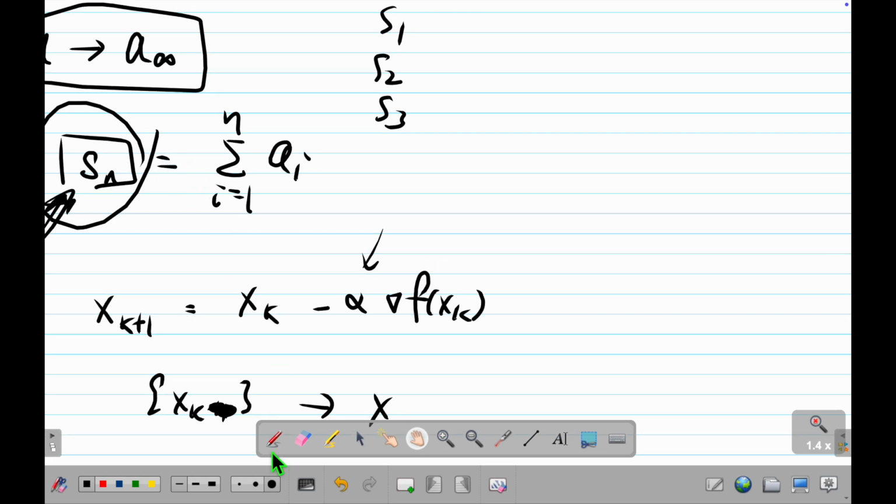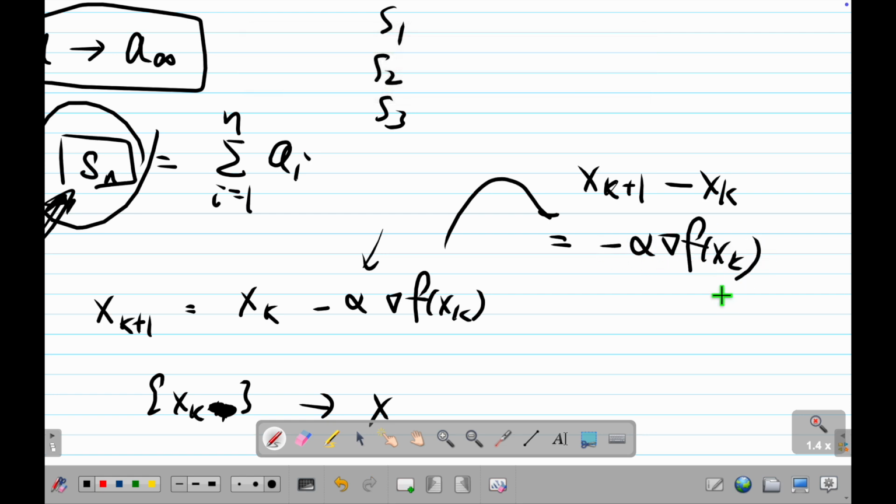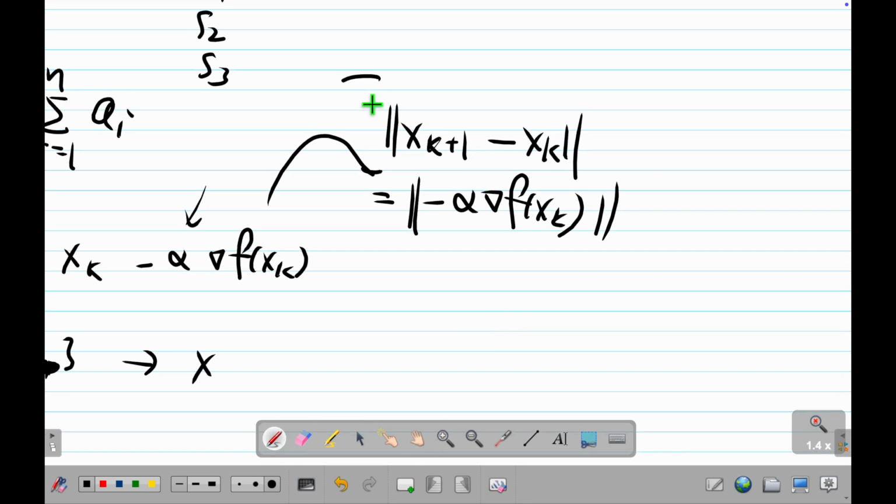So if I do this, I have a sum. For example, I consider this. What is this? This 2 is just this thing. Because of this, I put it here. So x_{k+1} is this whole big thing, right? Then this whole big thing minus x_k is just this, right? And now I put a norm, then it's just the norm, right? Then I put a summation here, and it's the same, right?